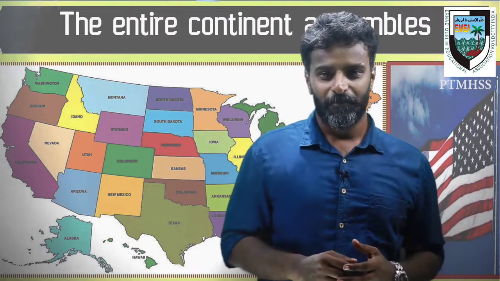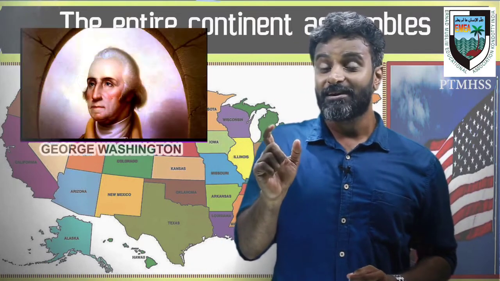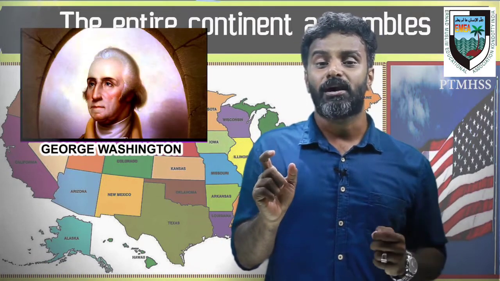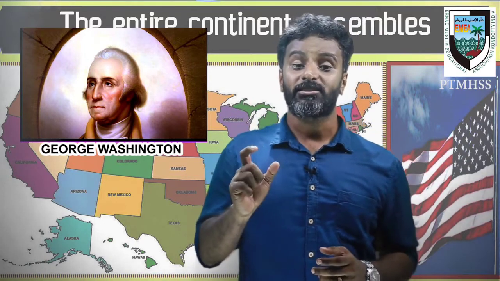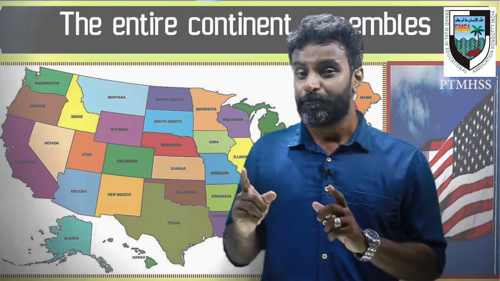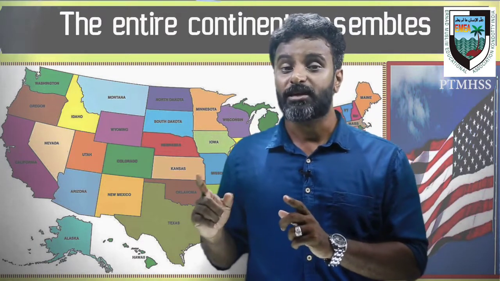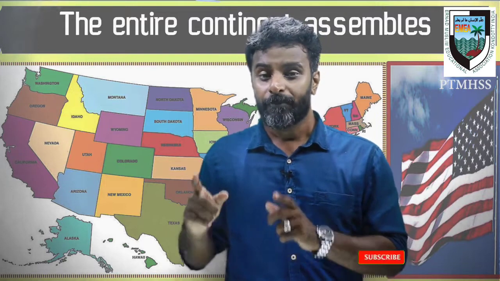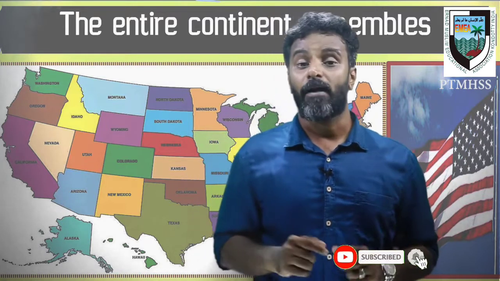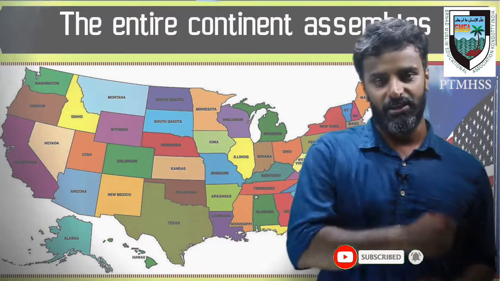After that, George Washington was elected as the first president of the United States of America. That means George Washington was elected the first president on the basis of the Constitution which was prepared by James Madison.